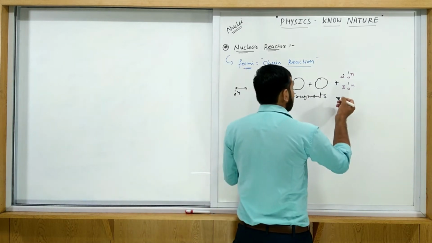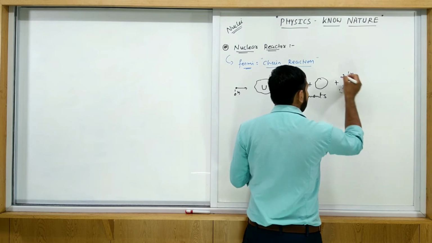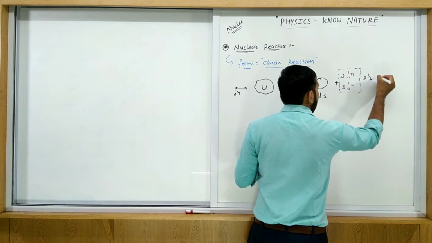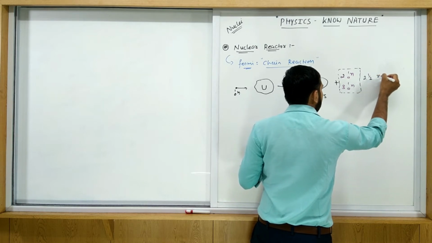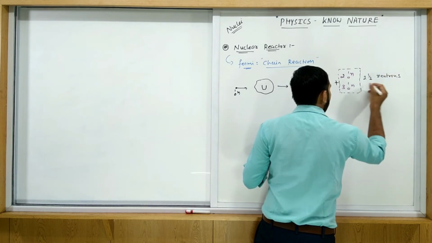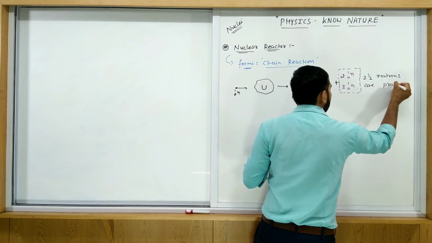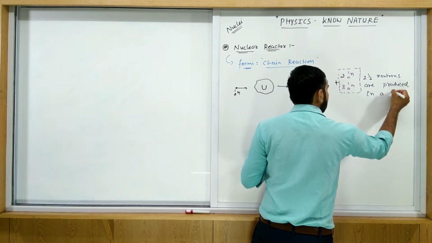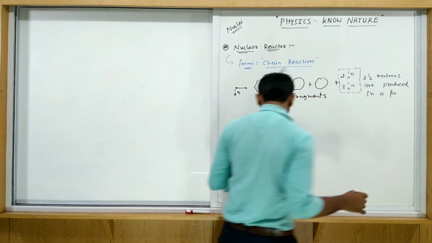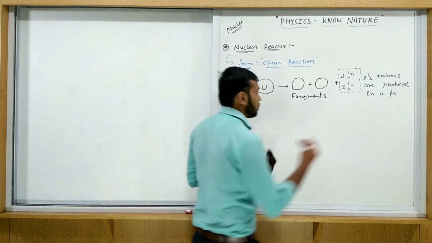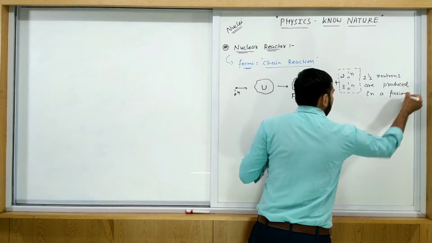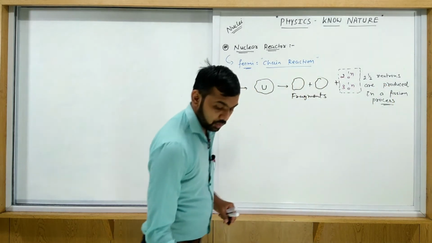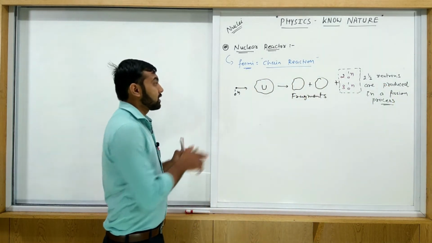So on an average we consider here 2.5 neutrons are produced in one fission process.